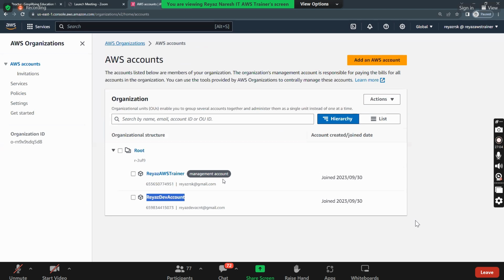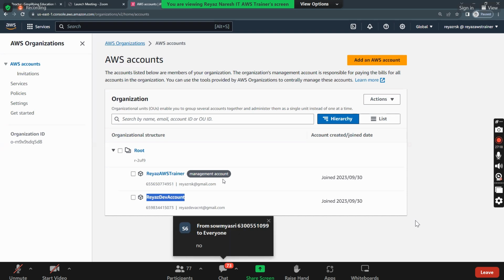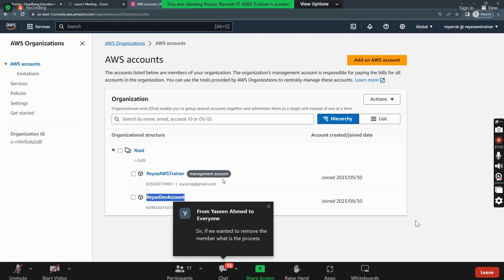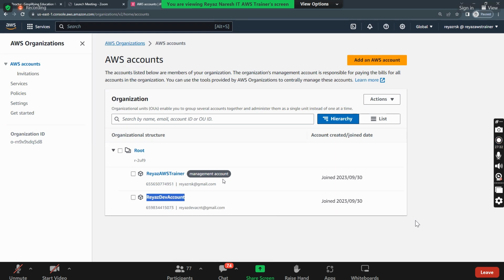So now assume Deepika joined our company or project. I want her to log into the dev account. But is it recommended to create an IAM user in the dev account? Now, what is the service that you should use in this case? Which is the service? What is the service name? Identity Center. Now, should we go to Identity Center? Yes. Do you see this here?